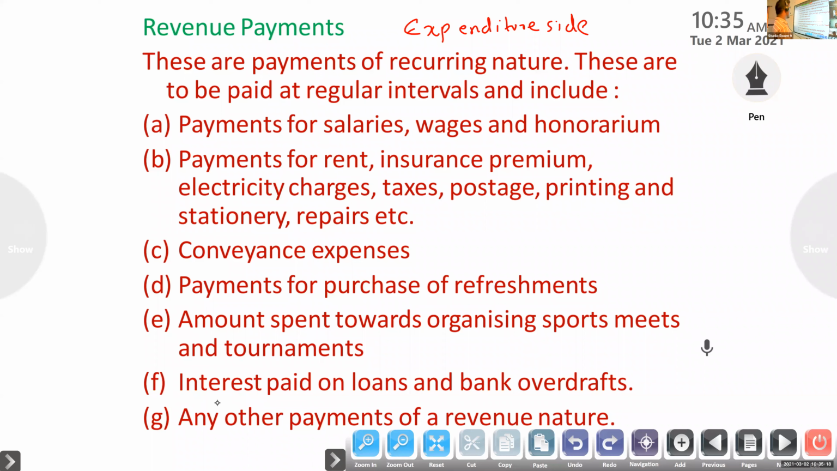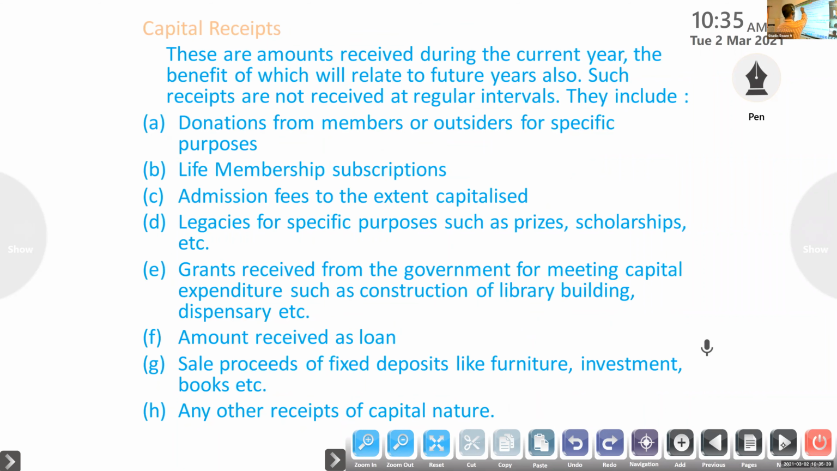Salary, wages, honorarium. Then the remaining we know, conveyance expenses. Then payment for purchase of refreshments, snacks. Sale of refreshments is a revenue receipt. Okay, these are the revenue payments.